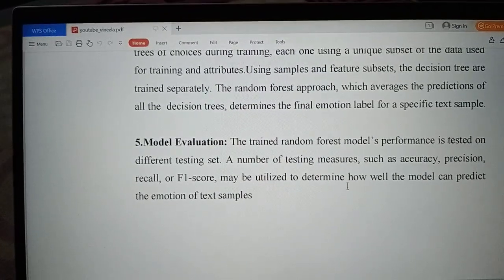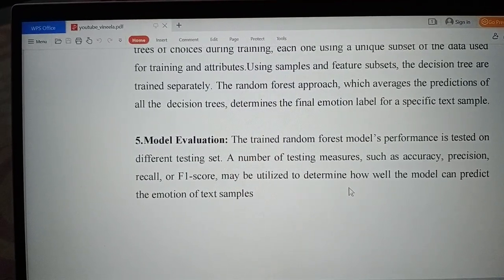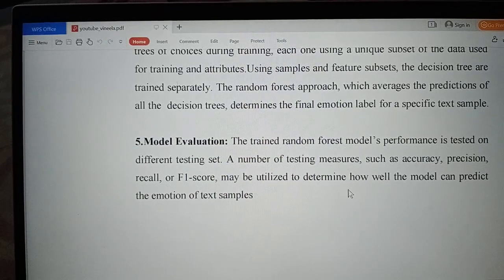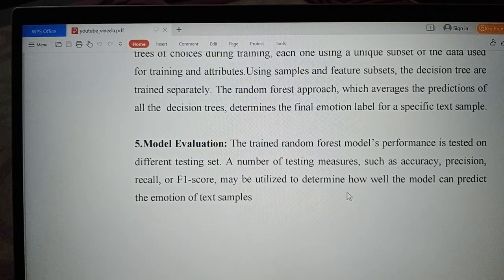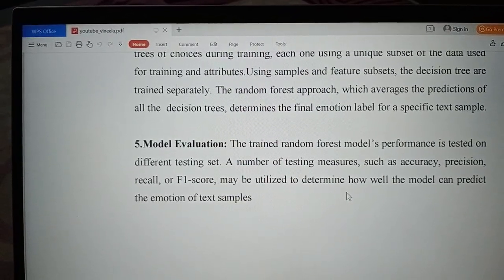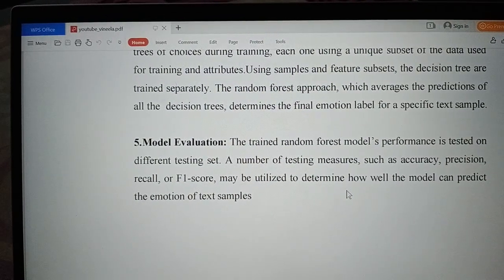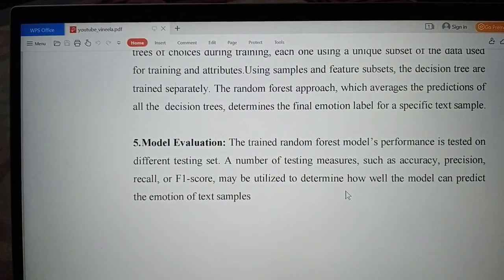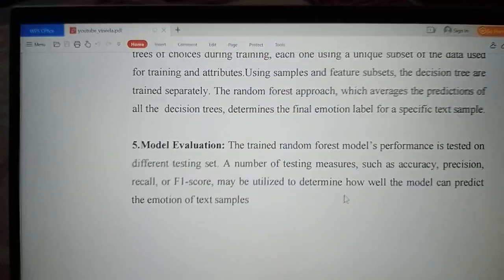Next is model evaluation. The trained random forest model's performance is tested on a different test set. A number of testing measures such as accuracy, precision, recall, or F1 score may be utilized to determine how well the model can predict the emotion of a text sample.